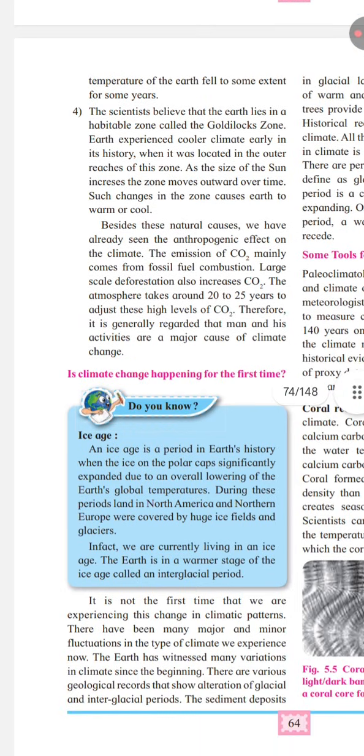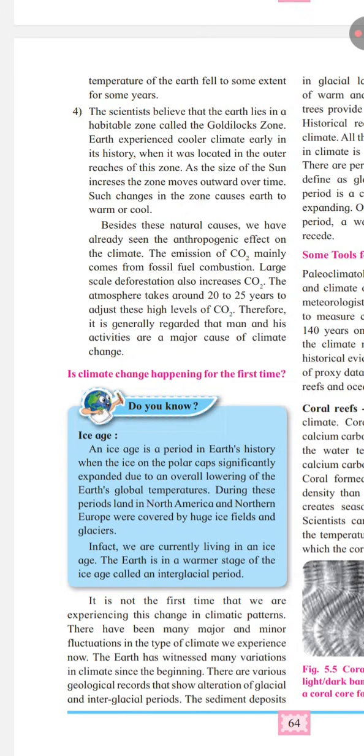Now, what are the anthropogenic causes? Apart from these natural causes, we have already seen the anthropogenic effect, which means the effect of human activities on climate. The major source of human generated CO2 emissions is fossil fuel combustion. Large scale deforestation also increases the amount of CO2 in the atmosphere. The atmosphere takes around 20 to 25 years to adjust to these high levels of CO2. Therefore, human beings and their activities are generally considered a major cause of climate change.